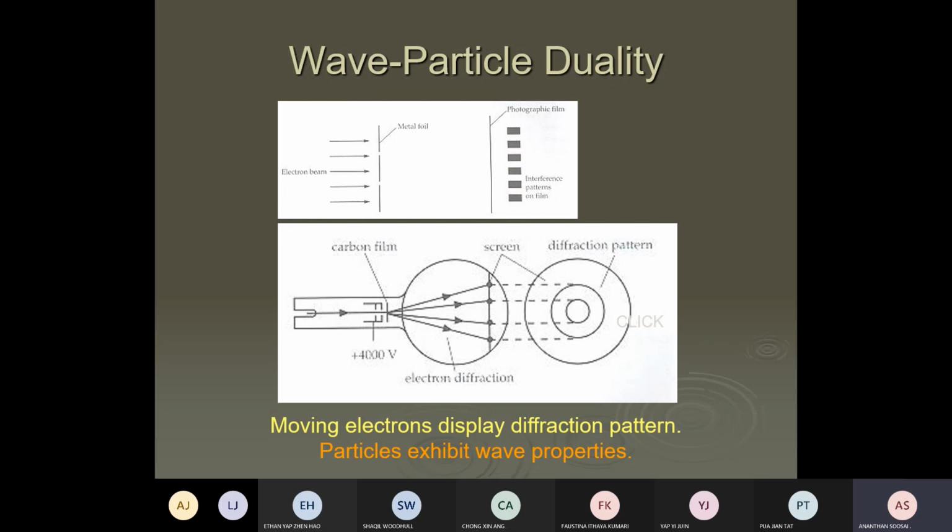A bigger wavelength means more significant diffraction, so the fringes get further apart. So remember, when the speed of the electron decreases, the momentum decreases. According to lambda equals h over p, the wavelength increases, so more significant diffraction will be shown on the screen.